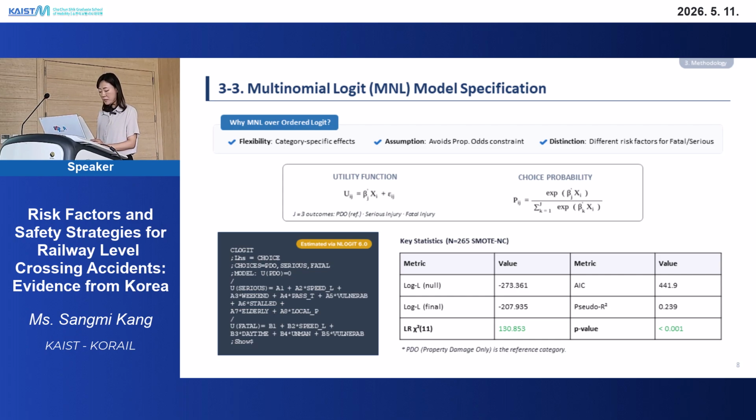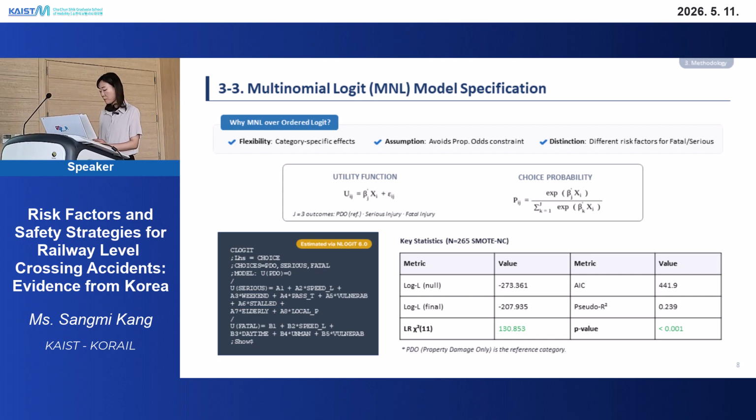I used PDO as a reference. All coefficients I estimated show how each variable changes the probability of serious or fatal injury compared to PDO. The model fit is strong. The likelihood ratio test is highly significant with a chi-square of 130.85, and the pseudo R-squared is 0.239.